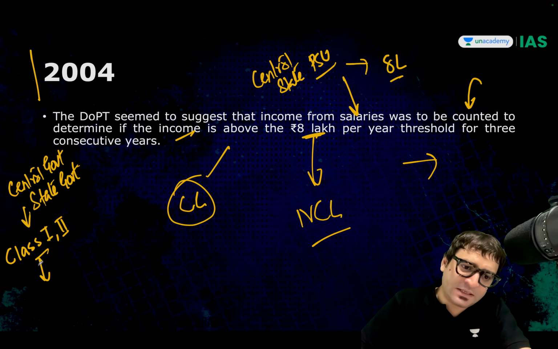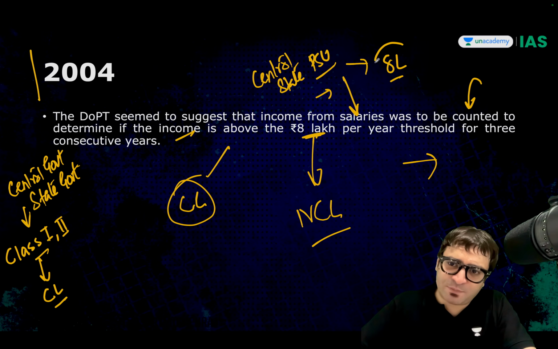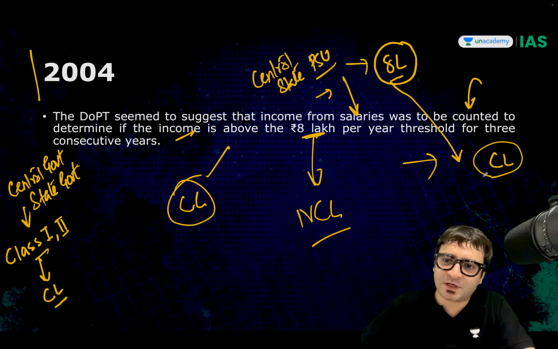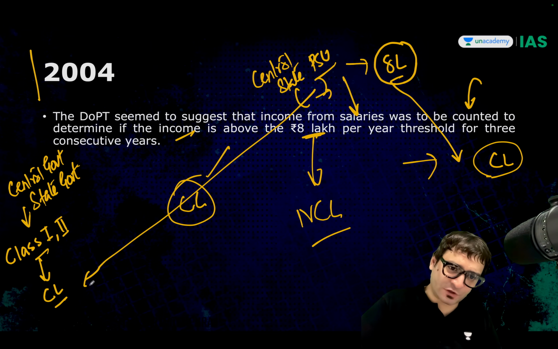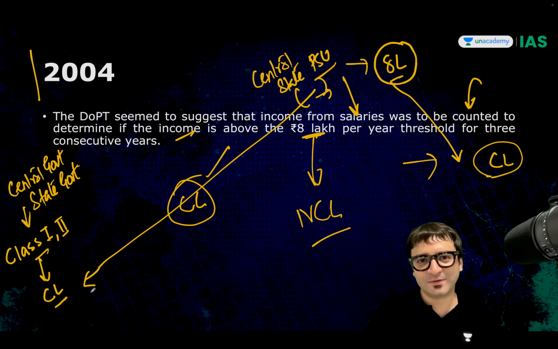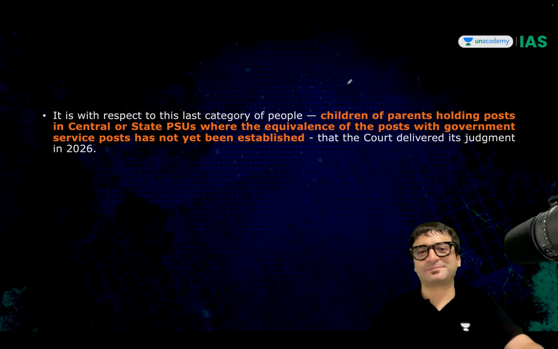Just because he is earning more than 8 lakhs, we declare him to be part of the creamy layer. But can we equate this post to the post of an IAS officer? No. For this particular group, the Supreme Court gave the verdict.